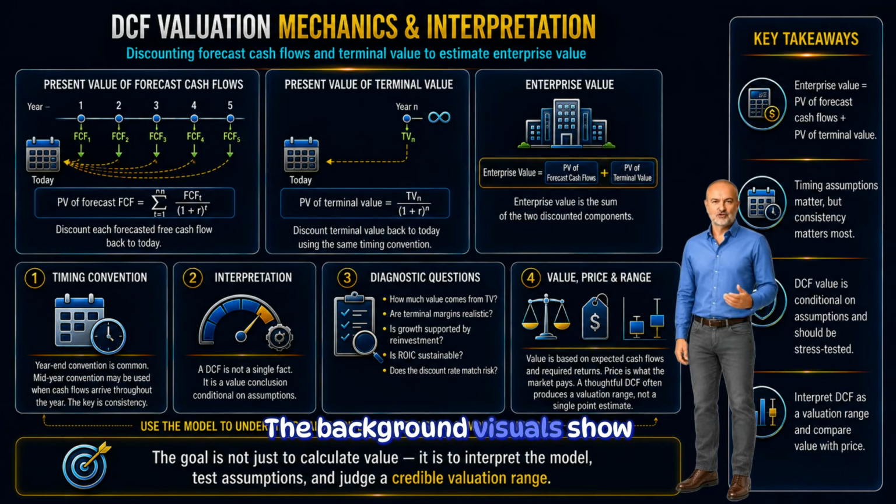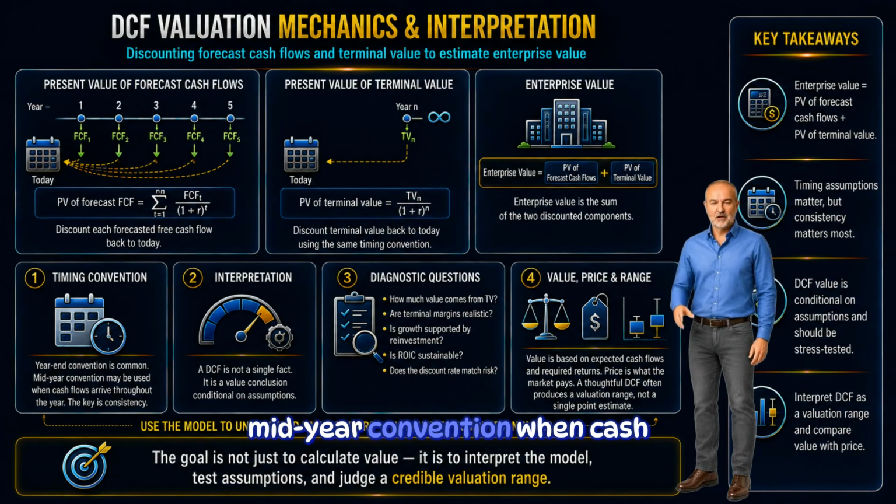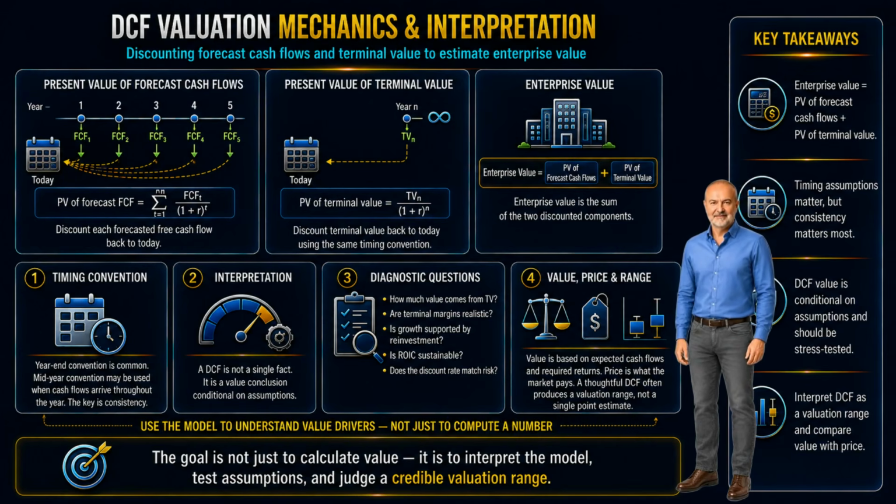The background visuals show the formulas. Enterprise value is the sum of these two parts, the present value of forecast cash flows and the present value of terminal value. Some analysts use a mid-year convention when cash flows are assumed to arrive throughout the year rather than at year-end. The convention can affect valuation, but the key principle is consistency. Timing assumptions should be applied deliberately and explained clearly.